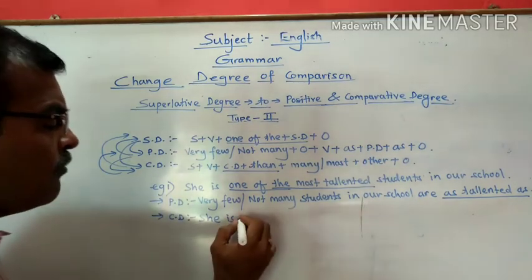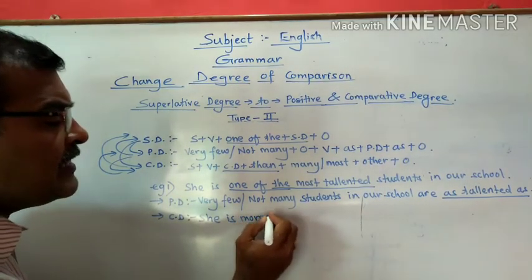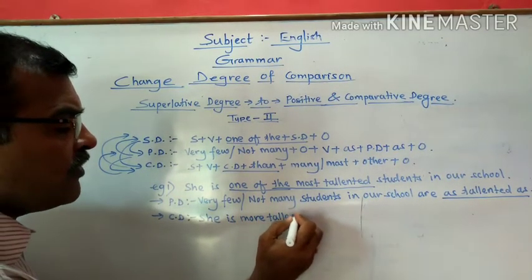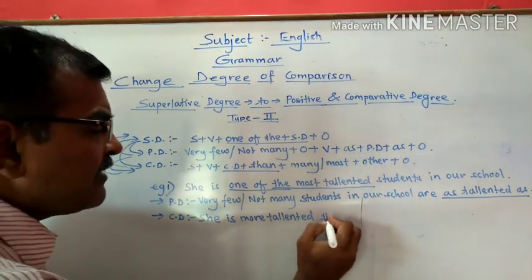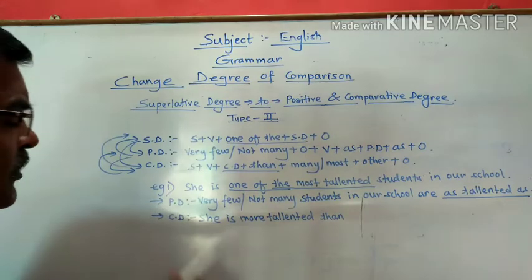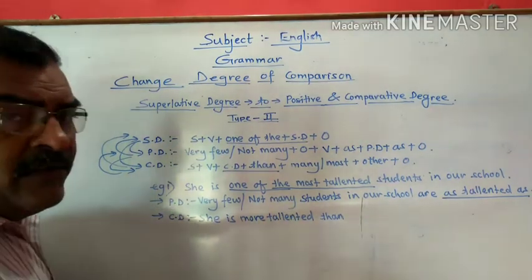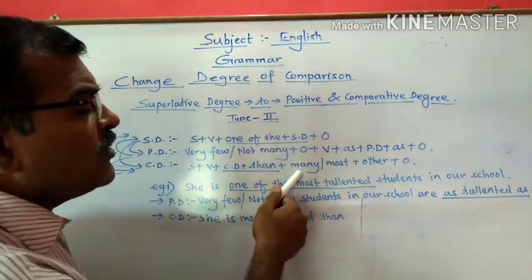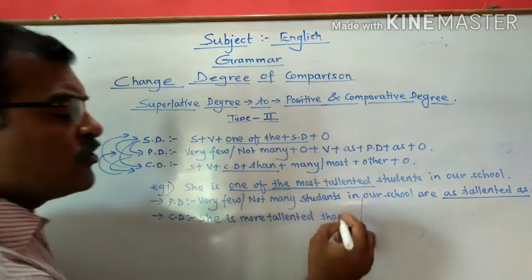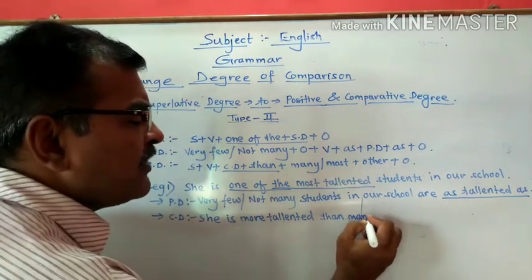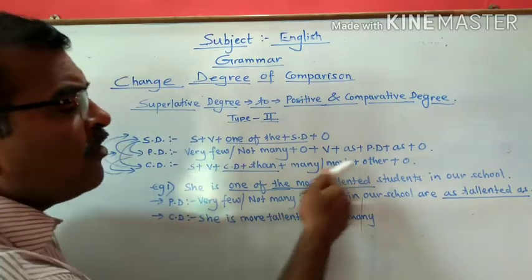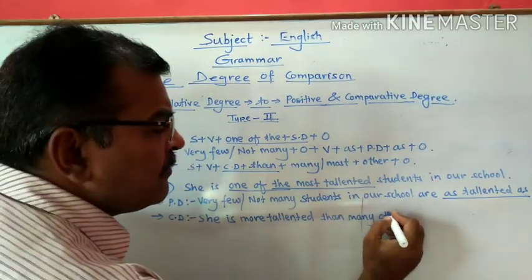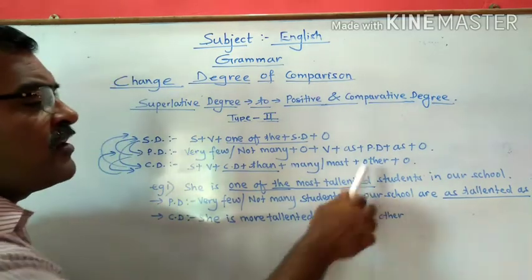It is more talented. So we have written more talented. Then we are going to write than. She is more talented than. Then again here, according to the construction, many, other, most. Anything you can take. Suppose we take many. We have taken many. Along with many, what we need? Other. Many other. And after other, we need object.